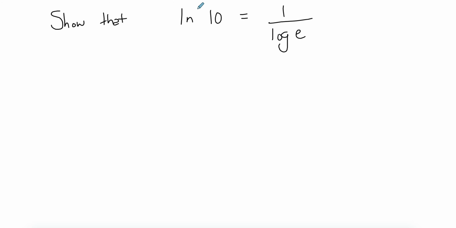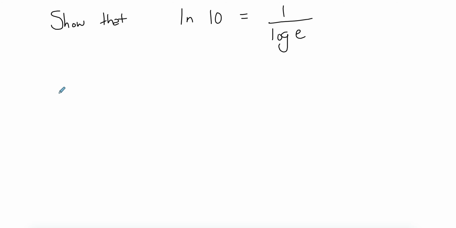Let's go a bit something different. Let's say it's a show that question. For a show that question, you need to go through a process of showing how the algebra leads one method to another. So I want to show how this leads to this, or the other way around.